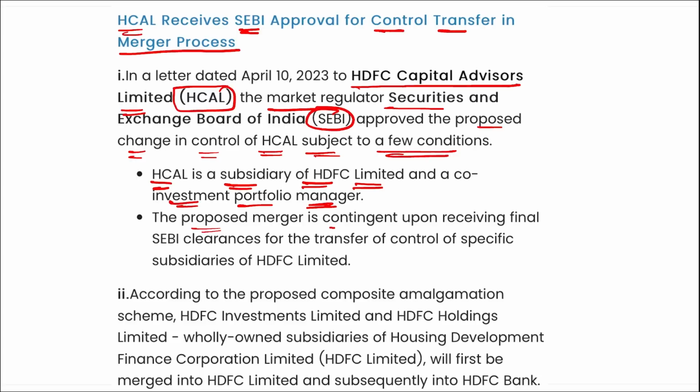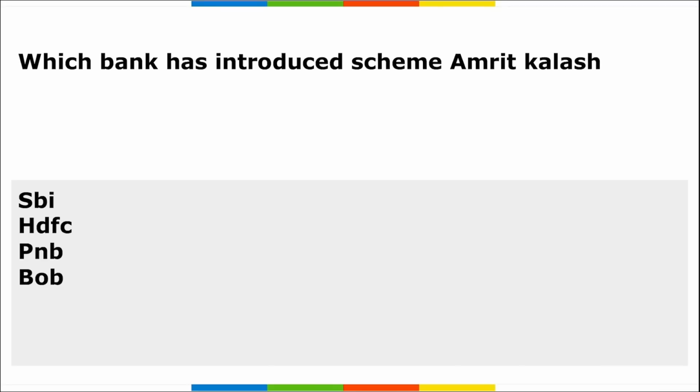The proposed merger is contingent upon receiving final SEBI clearances for the transfer of control of specific subsidiaries of HDFC Limited. According to the proposed composite amalgamation scheme, HDFC Investment Limited and HDFC Holding Limited, the wholly owned subsidiaries of HDFC Limited, will be first merged into HDFC Limited and subsequently into HDFC Bank. Correct? Next,